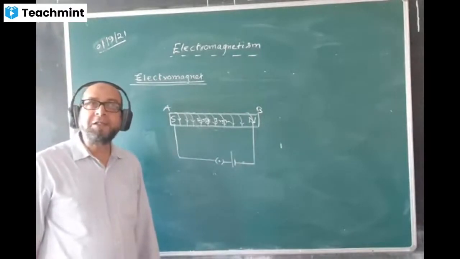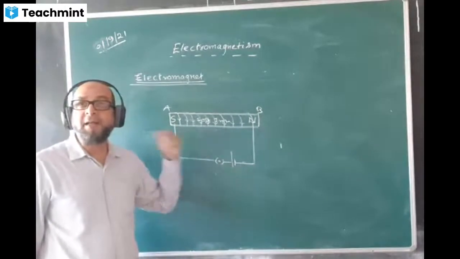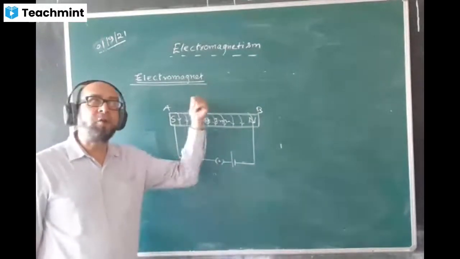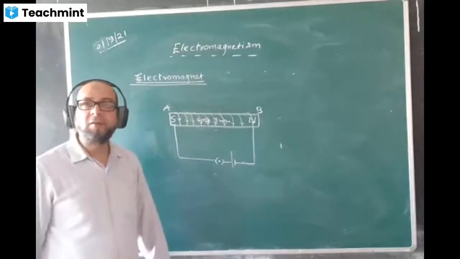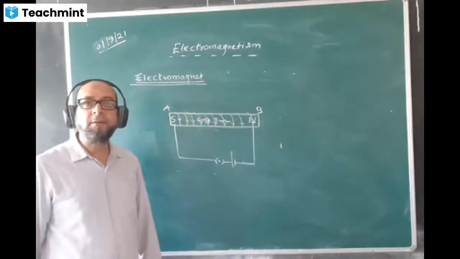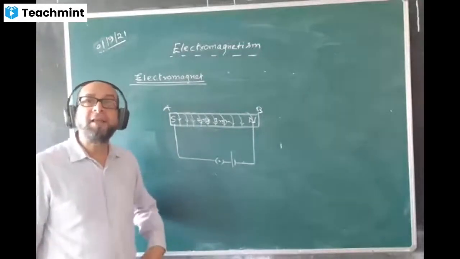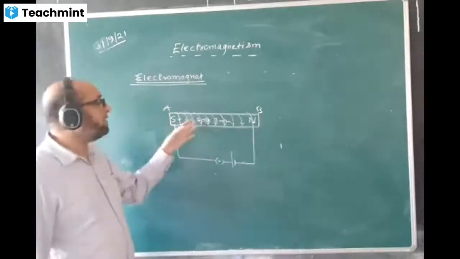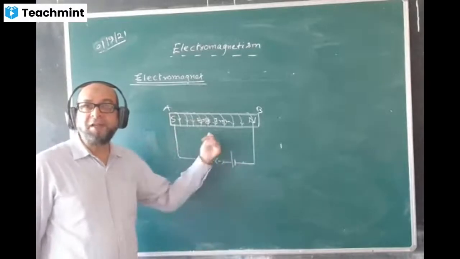Magnetic strength of which one will be stronger? If you supply the same amount of current and they have the same number of turns, which one will be stronger, solenoid or the electromagnet? Okay, electromagnet is the answer. Why? Because soft iron is already there. Very good.